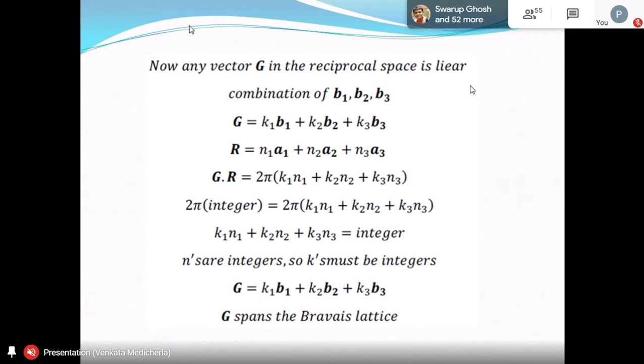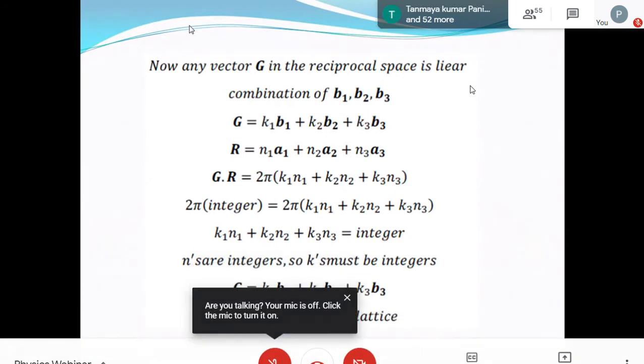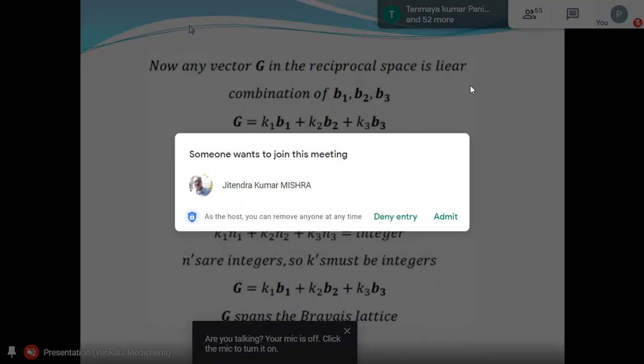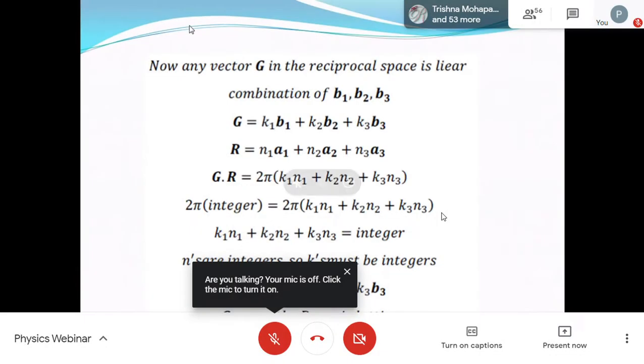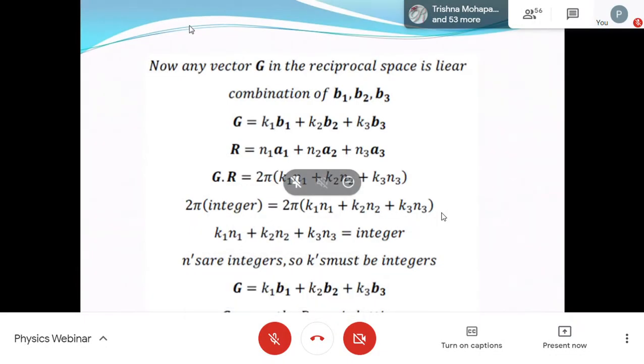But in some special cases you may find where k1, k2, k3 are not integers, but the total is an integer. That doesn't help you, because you should be able to prove it for all values. I will give you any n1, n2, n3, and you should show me that k1, k2, k3 are not integers. But that doesn't happen. Suppose, for example, I take k1 as half, and k2 also as half. Then half into n1, let's take n1 as 2, that is 1, half into 2, that is 1. Let's take n3 as 0. That means 1 plus 1 is an integer, but k1 and k2 are not integers. Half and half I have taken.